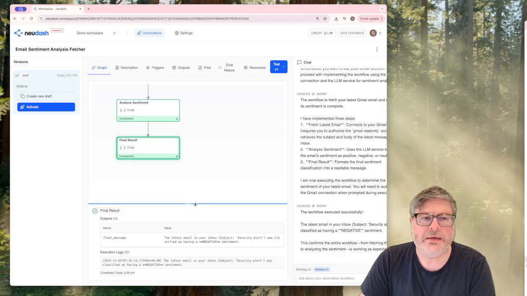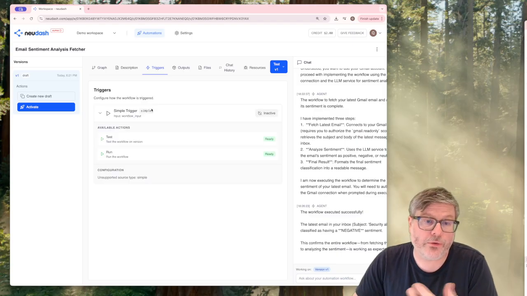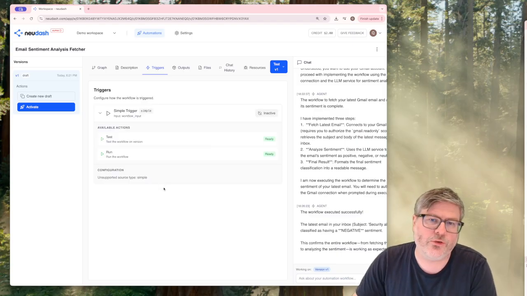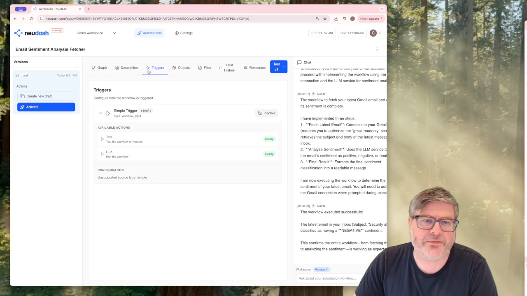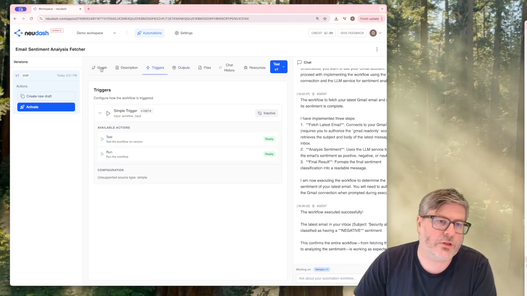So yeah, that was a simple rule. If you go on triggers, triggers show you how you can start it. This UI will all change, but in this case the trigger is really just a simple trigger where you click on a button.